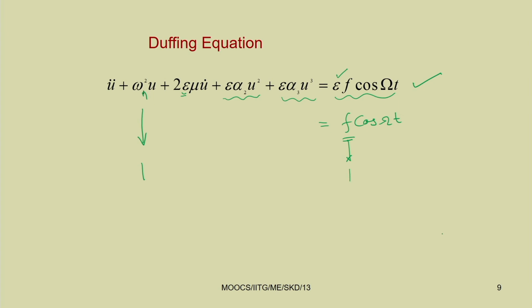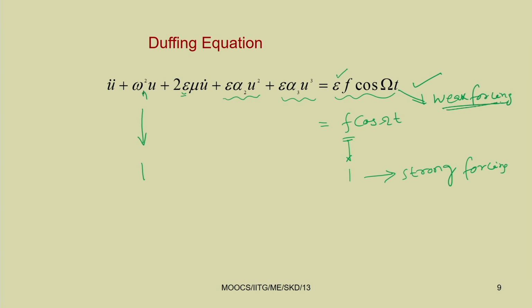In that case we can tell the system is strongly nonlinear with strong forcing, and if you are using this epsilon, then the forcing term is weak.